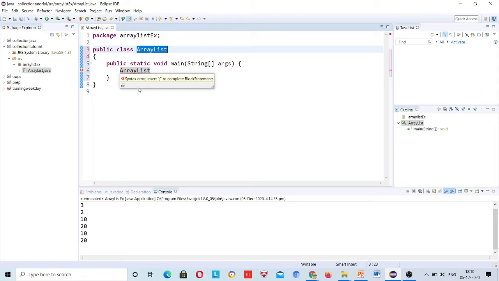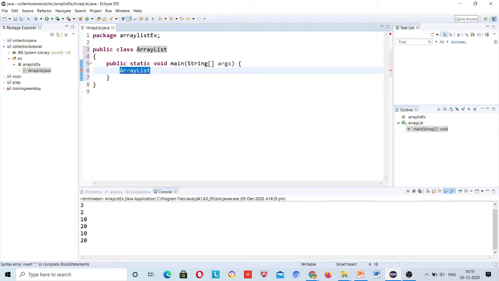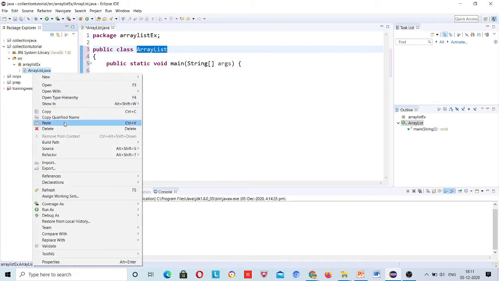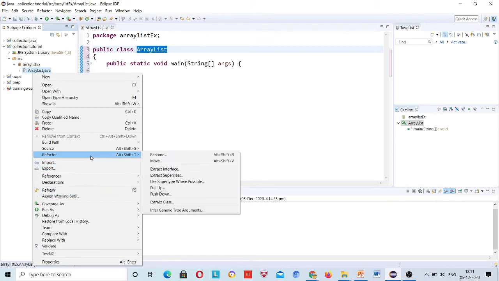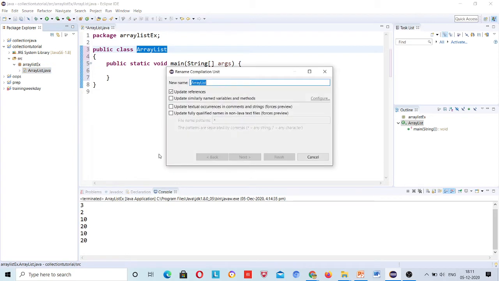They modify some predefined classes in Java in their projects. Do you think Facebook developers are using PHP? No, they have developed their own PHP. So sometimes in large-scale projects people do this. But if you declare the same name as a predefined name, it will cause you an error and you will try to fix it. That's why the name should always be different from the predefined classes available in Java. Okay, arraylist example.